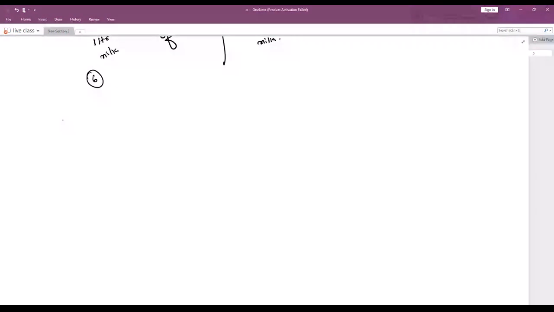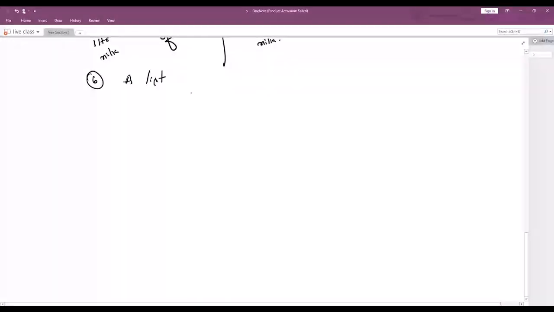Next point. See, children, we have a list of common metals. Let me arrange them in an increasing order of their reactivity. What do we call that? I have some common metals, and I'm arranging them in the increasing order of their reactivity. Understood? Those are called as what?